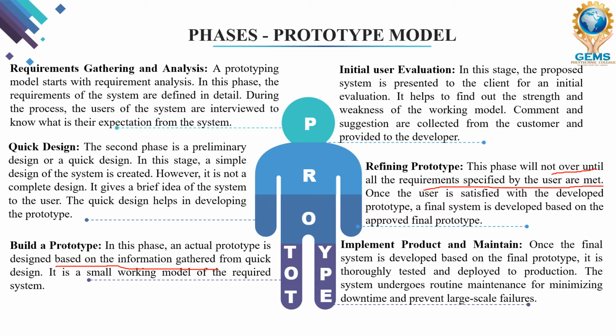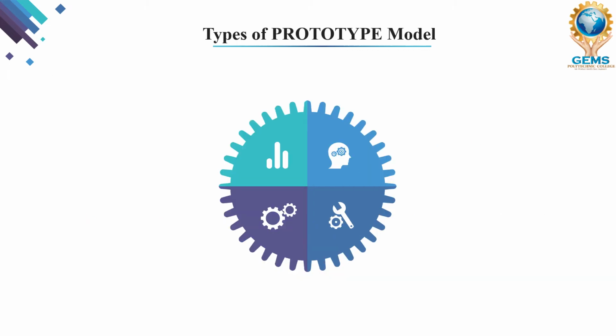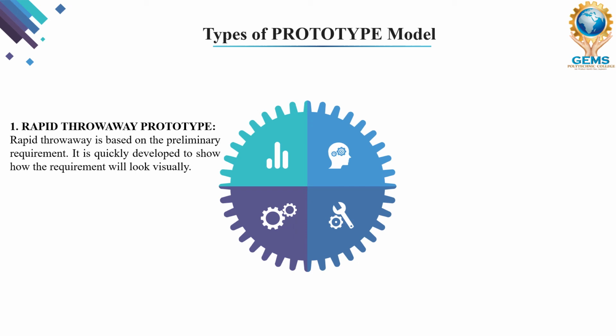So these are the 6 phases of the prototype model. I hope, my dear students, it's clear for you and you are able to understand how these 6 phases are working under the prototype model, right? Now we have types of prototype model. So what are the types? So first one is rapid throwaway prototype. So this is the first type of prototype model. This is called rapid throwaway prototype model.